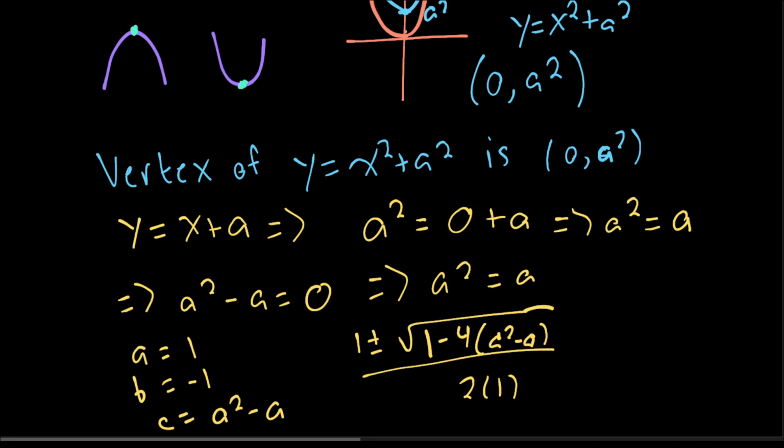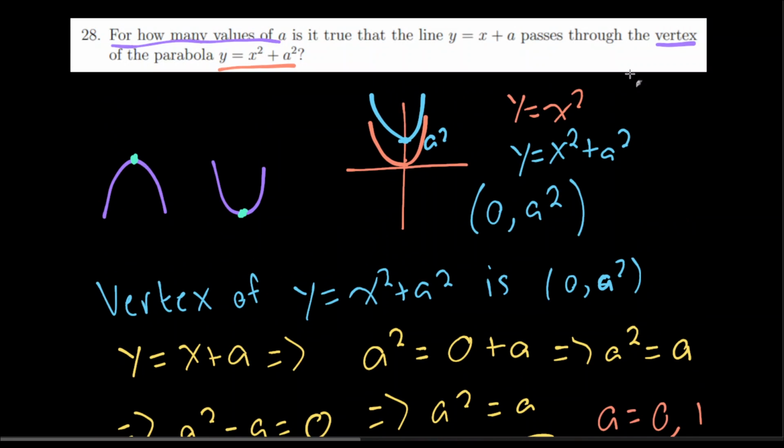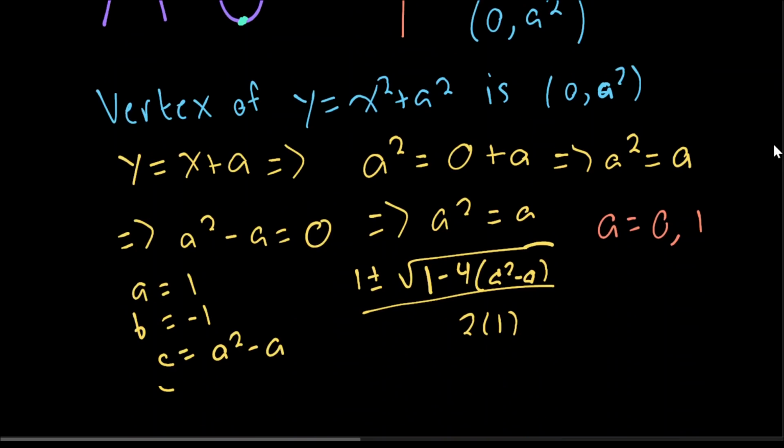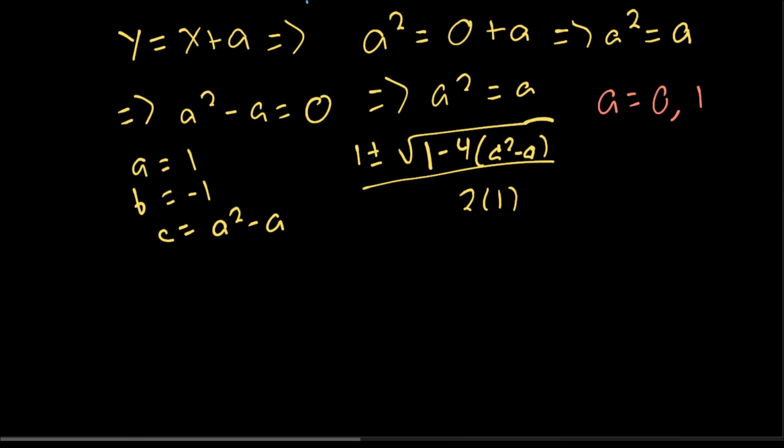That's when a is 0 or a is 1. And the question asks us for how many values of a is it true? That would put our final answer as 2, which is actually answer choice C, and it's the correct answer.